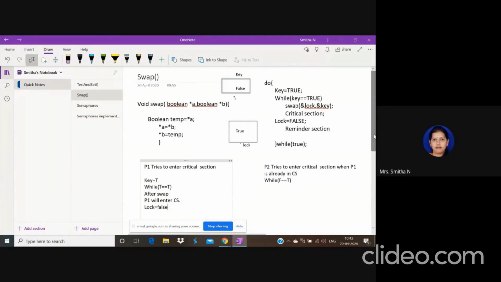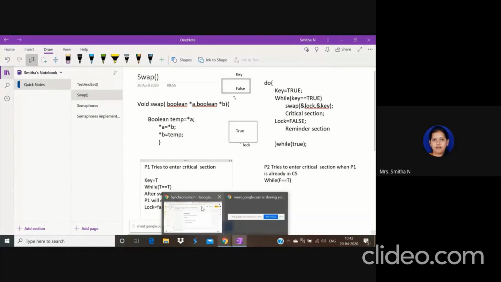Our problem is that only one should enter, correct? That is solved. And when the critical section is free, whoever is ready can enter. We are not bothered who enters, whoever wants to enter can enter. So progress and mutual exclusion are achieved in the hardware solution. Okay. To understand all these things, the fundamentals are that you should know swap and you should know pointers, basic things only, which you will know because you are in fourth semester.